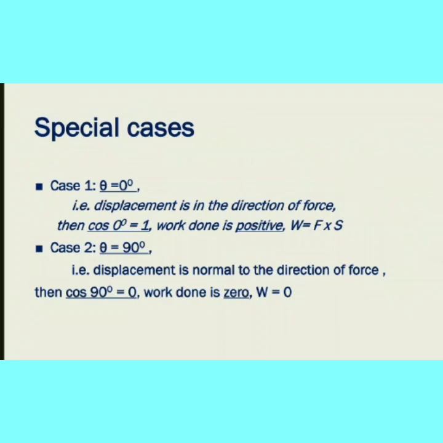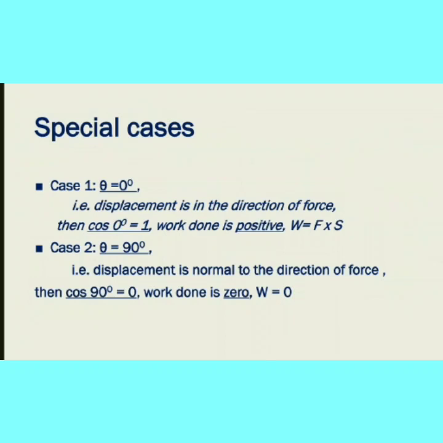So if we consider a body moves under gravity, if you drop a ball in the direction of the gravity, then the angle is 0. Cos 0 degree is equal to 1, then the work done is positive. In the second case, if you consider a body moves in a circular path, then the displacement produced is normal, 90 degree. Cos 90 degree is equal to 0, so no work is done.